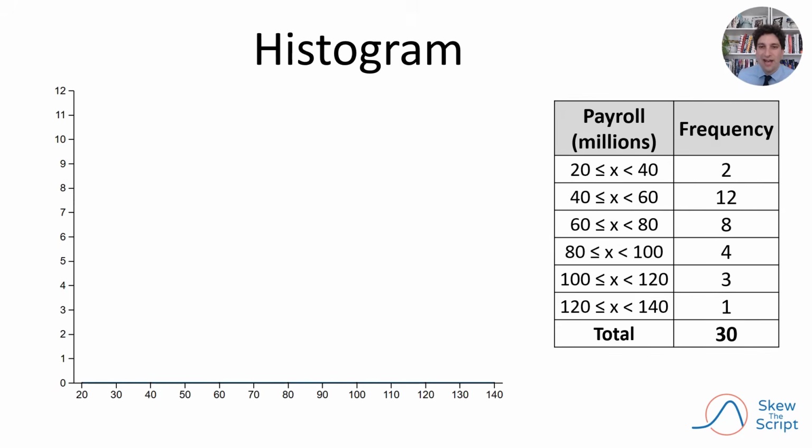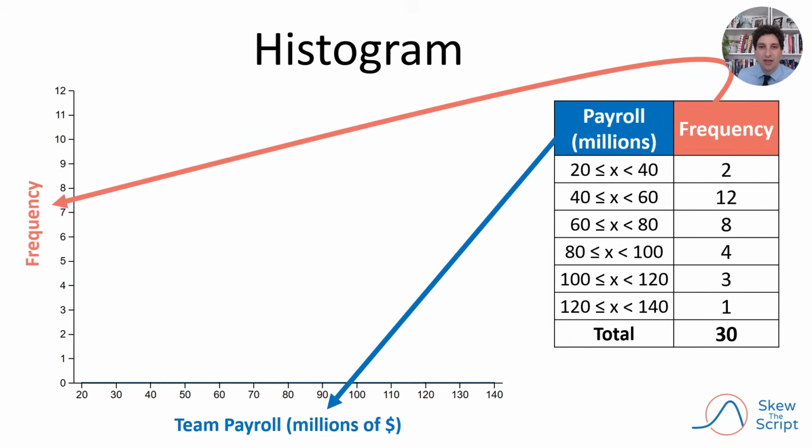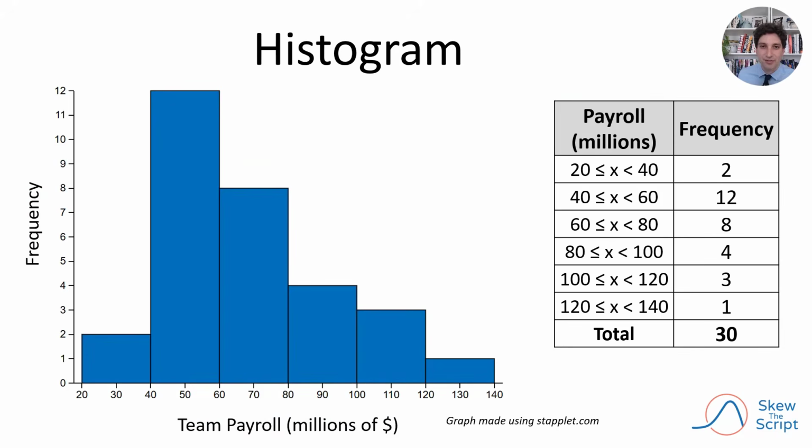Using our table, we can now construct a histogram. We're going to use the x-axis to represent the variable we're measuring, the payrolls, and we're going to use the y-axis to represent the frequency of different payroll values. When we do this, this is what we get, a visualization of these bins known as a histogram. You might notice that it's somewhat similar to a bar graph. However, unlike a bar graph, there are no spaces between the bars, indicating that we're visualizing a quantitative variable rather than a variable with distinct categories.